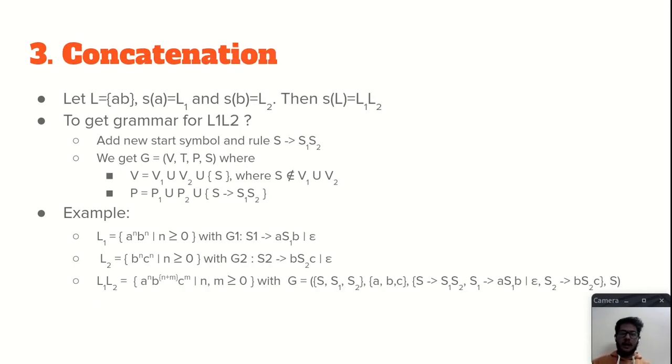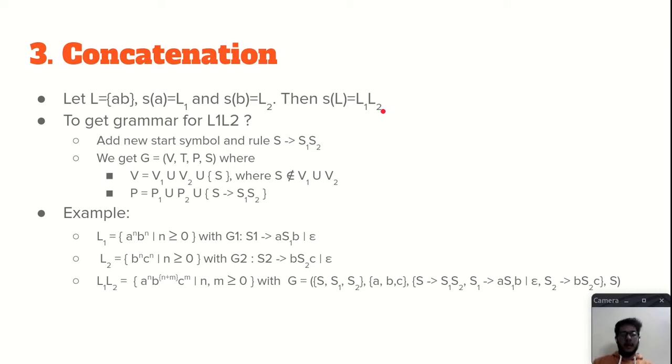Now let's see concatenation. So we will take an example. Suppose L equals to ab as a string in a language L, and L is a context-free language, and the substitution on the element a gives the language L1, substitution on element b gives the language L2, then the substitution of language L will give L1 L2.